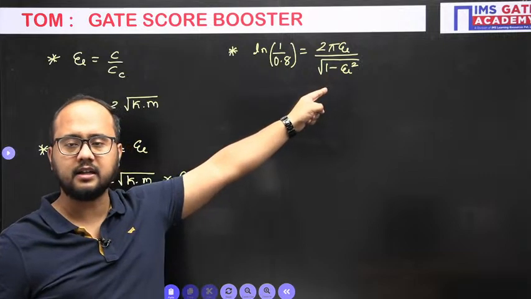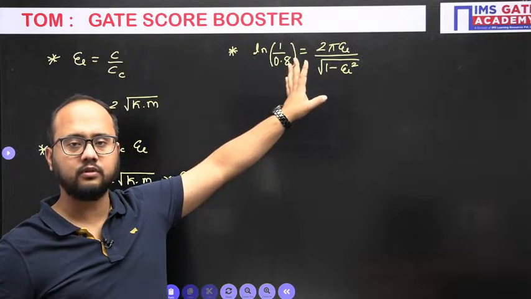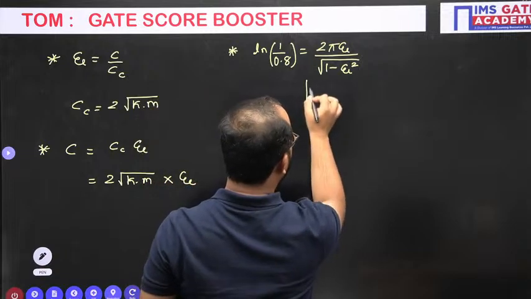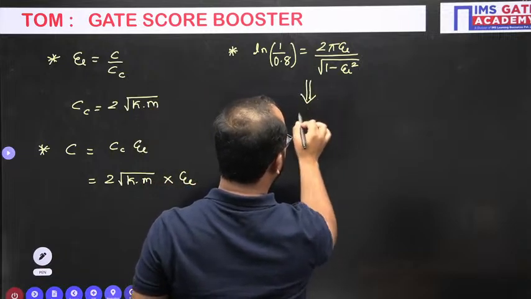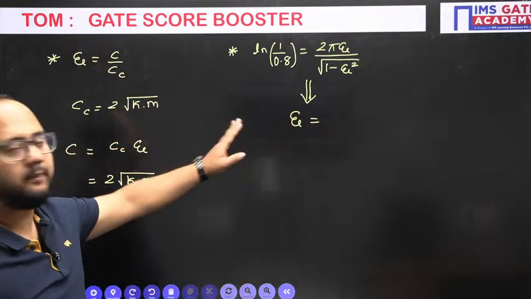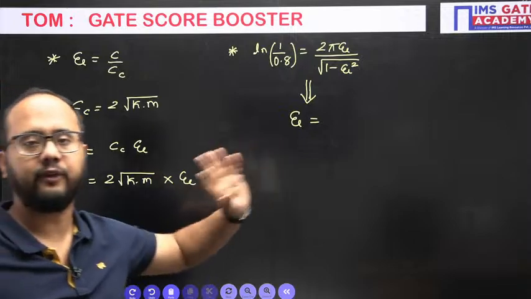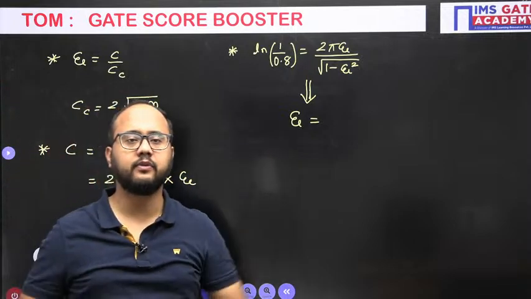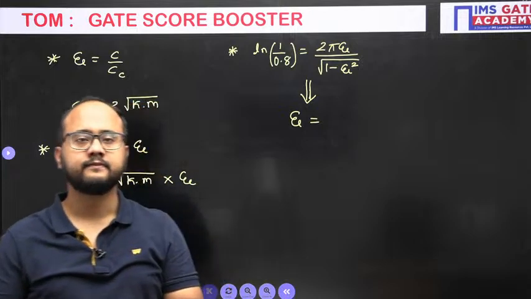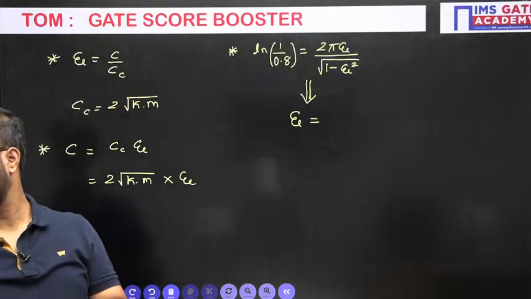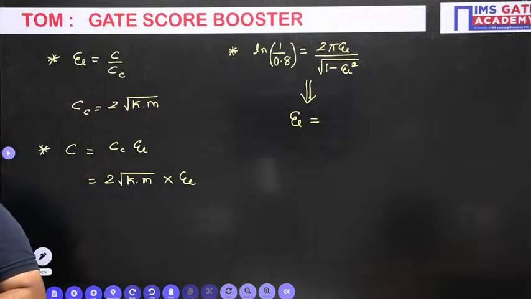Since it is under root, you can square both sides and easily get the answer for the damping factor here. So everyone please do the calculation and tell me your answers for the damping factor. Everyone please calculate. Just mention your answer in the chat box.